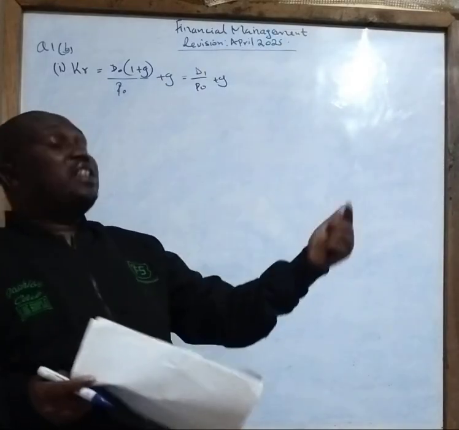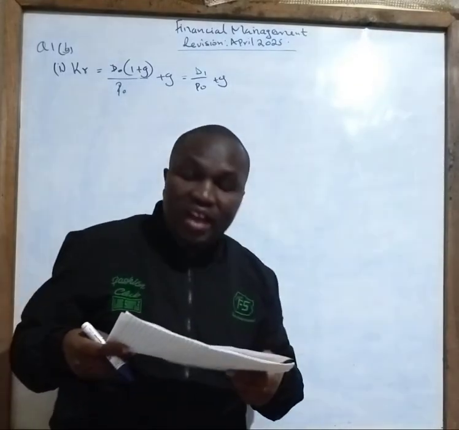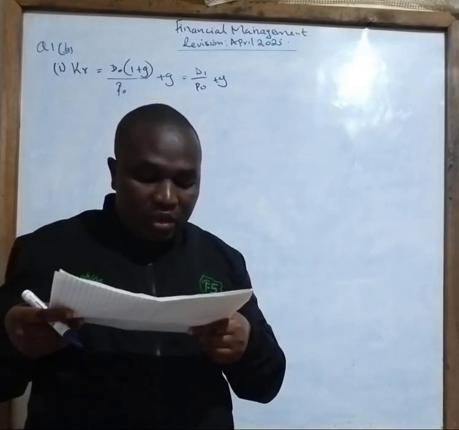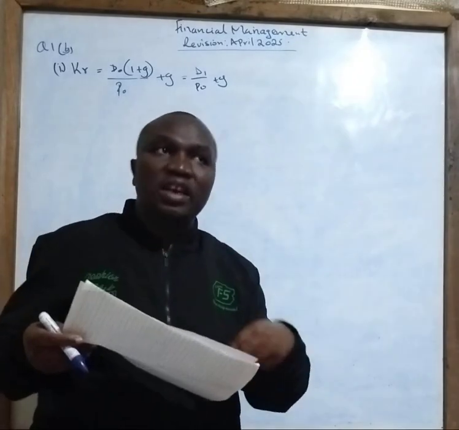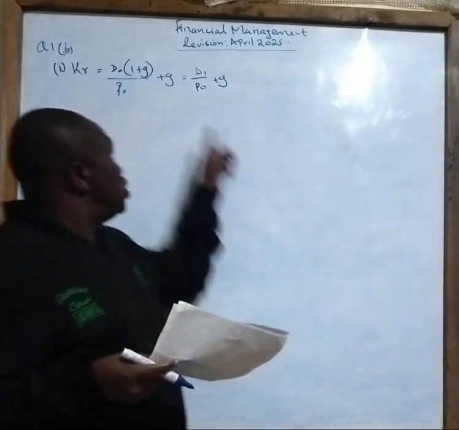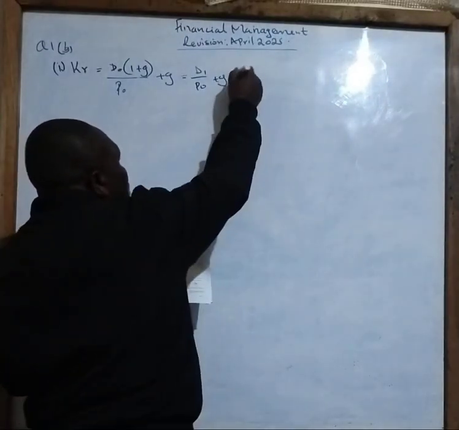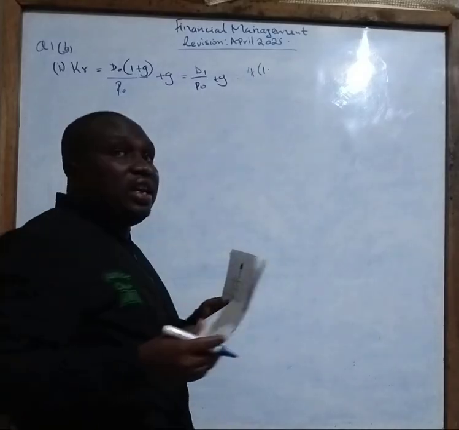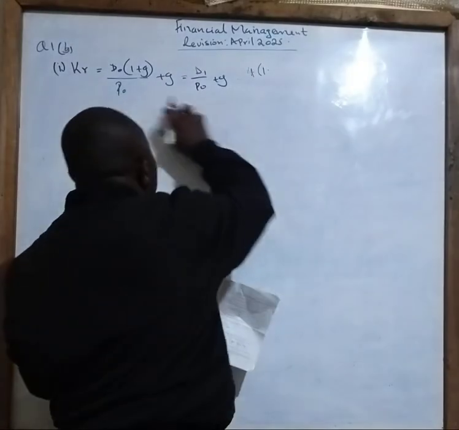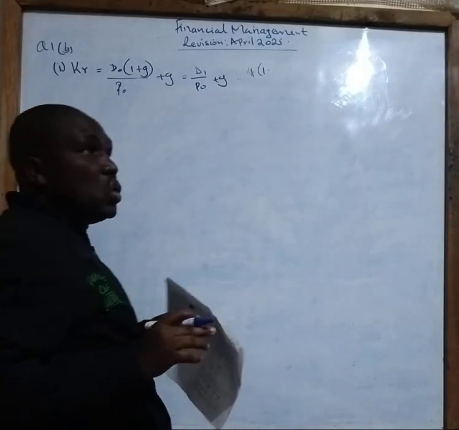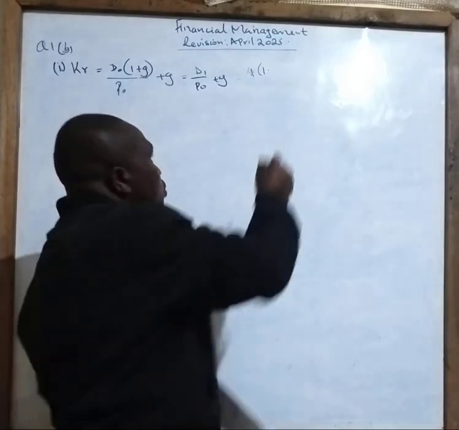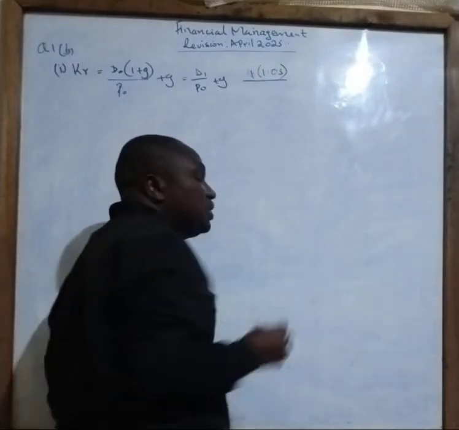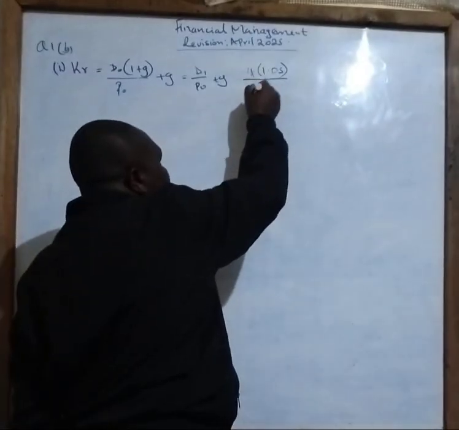But in this case, they are saying it has just been paid recently. It says that in additional information number 2: the most recent dividend paid by the company. So therefore that is D0, and we need to grow it. In this case, it will be 4 shillings into 1 plus G, growing at the rate of 5%, so 1.05, over market price, which we have been told is 90 shillings.